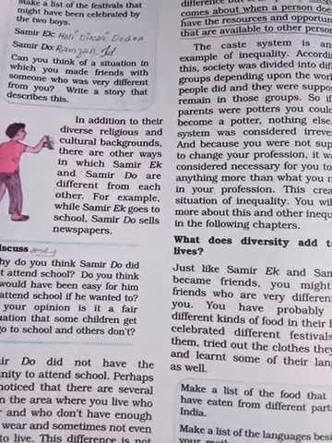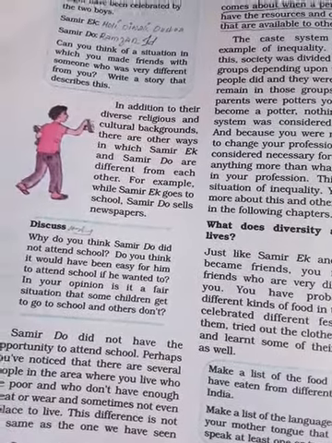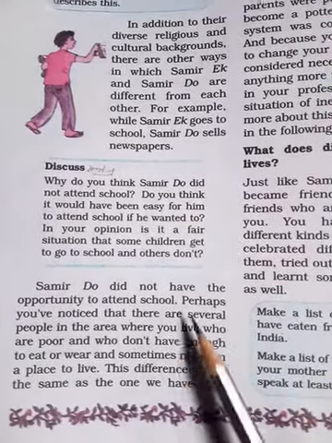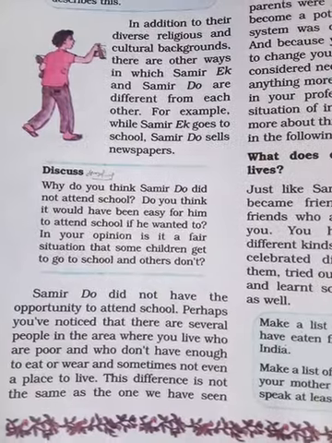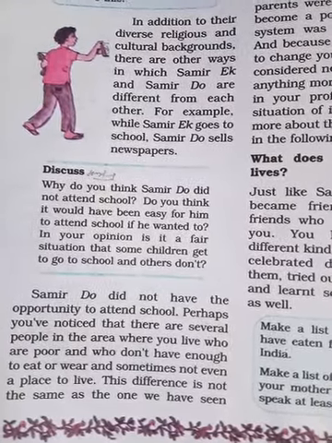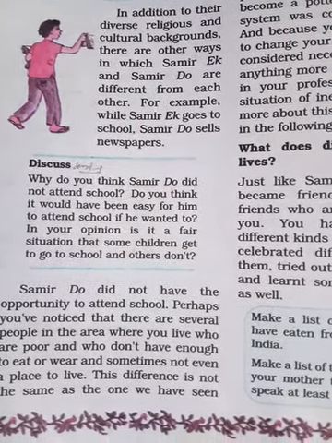Samir Dough used to sell newspapers, and the other Samir Egg used to go to school. That is the difference. Samir Dough did not have the opportunity to attend school. That may be another reason why he doesn't go to school, because he has to support his family. That may be the reason.